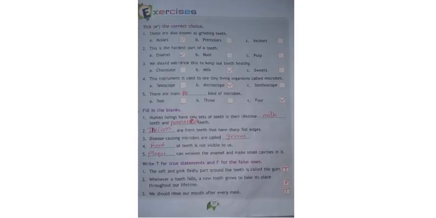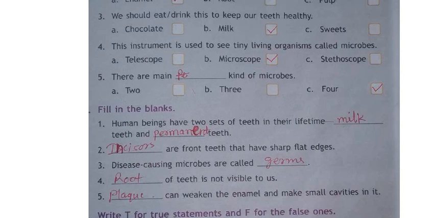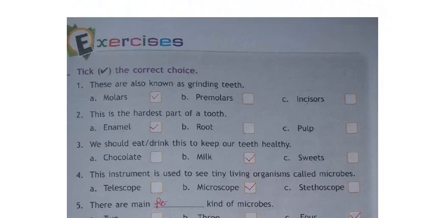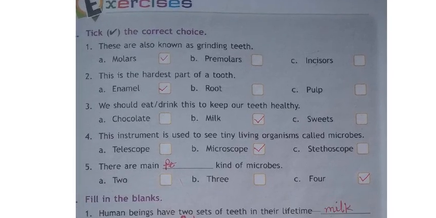Next, after hard words, what we will learn? Choose the correct answers. One after one we shall see. I'm zooming it. First question: these are all known as the grinding teeth. What is the other name of grinding teeth? Molars. Molars is the other name of grinding teeth.